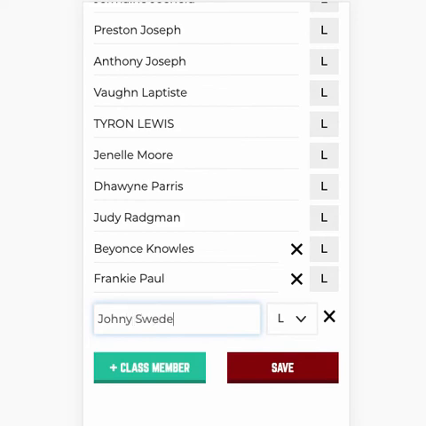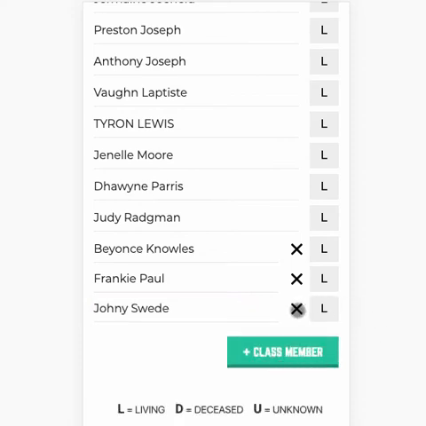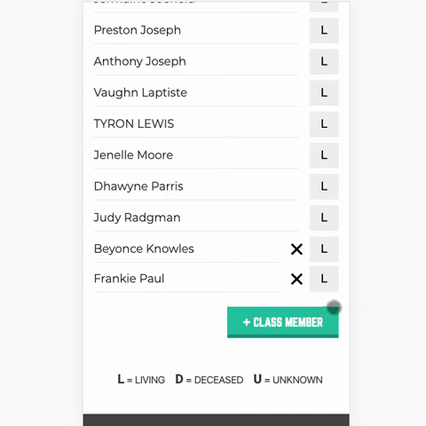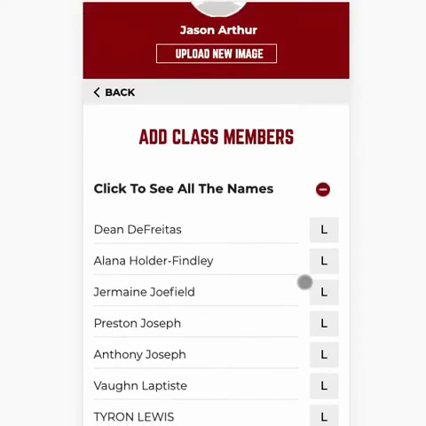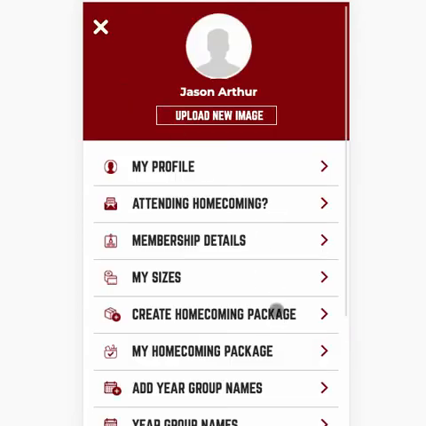You'll notice that there's an X next to the name so that you can delete the name if you change your mind. This feature will only be made available for 24 to 48 hours, after which it disappears because the assumption by then is that the name entered is accurate.